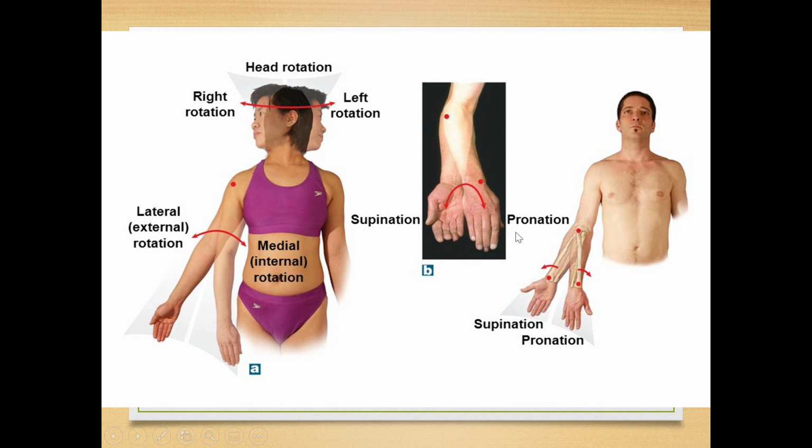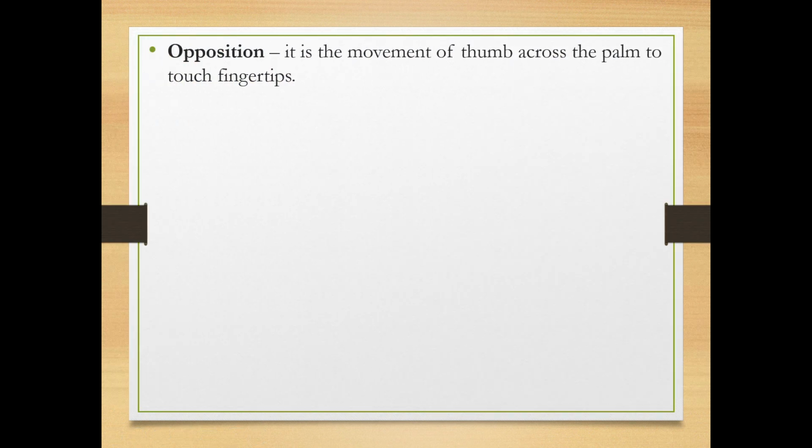Supination, pronation. Supination is where the palm is facing anteriorly. Pronation is where the palm is facing posteriorly. Medial rotation means towards the midline. Lateral rotation is away from the midline. Medial, lateral, supination, pronation. So next, opposition.